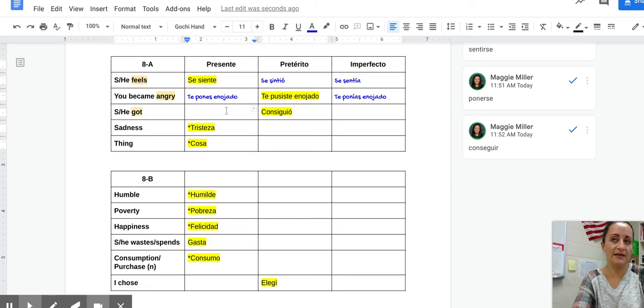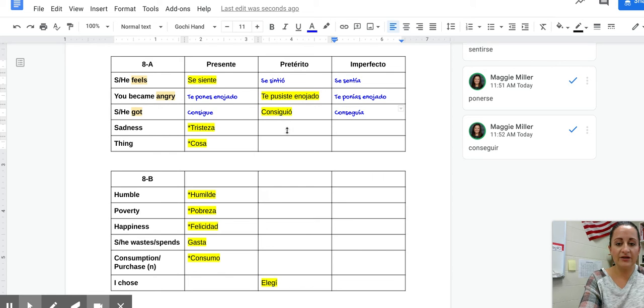He or she gets in the present tense is consigue. Notice it is an E to I stem changer in the present tense, and that stem change will happen in the boot. Preterite tense, we've got consiguió, also an E to I stem change, and that's only going to happen in the sandal. In the imperfect, it will not have a stem change because stem changes don't exist in the imperfect tense, so we don't have to worry about it. And it's not one of the three irregular verbs. So to say he or she used to get, conseguía, with an accent over the I there.